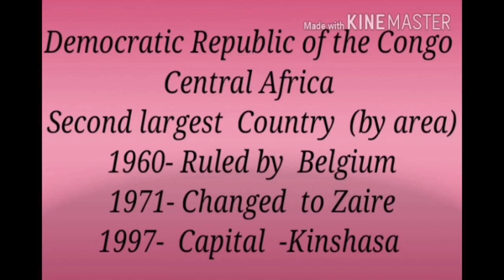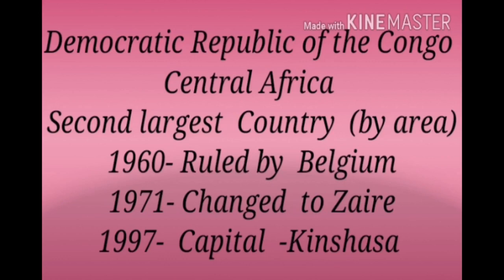Children, it was ruled by Belgium till it became independent in 1960. This country was earlier called Belgian Congo. Children, the name was changed to Zaire in 1971.